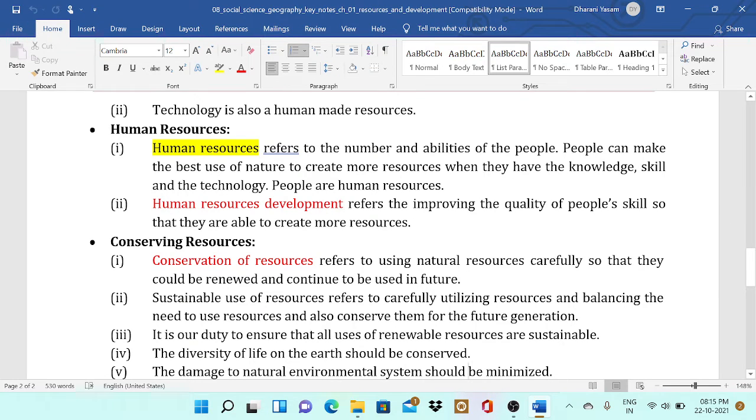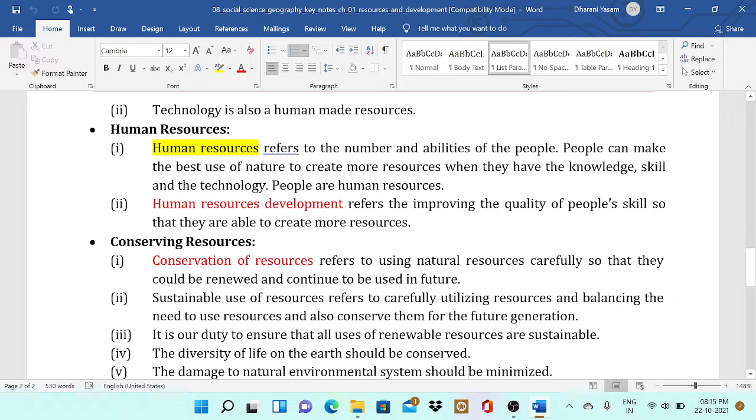Conserving resources. Conservation of resources refers to using natural resources carefully so that they could be renewed and continue to be used in the future. We should be aware of how to use resources.